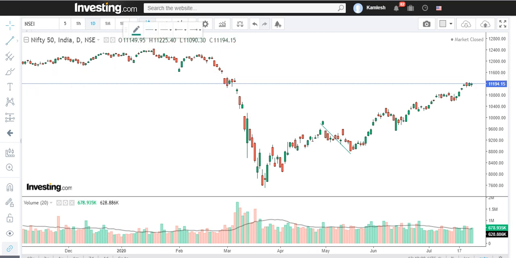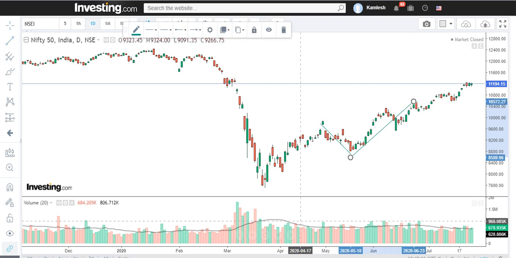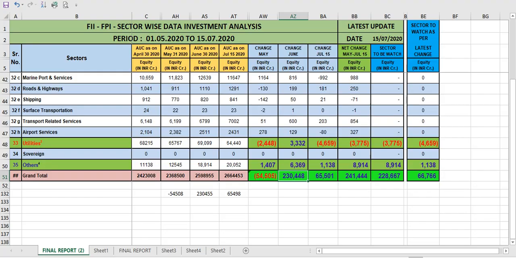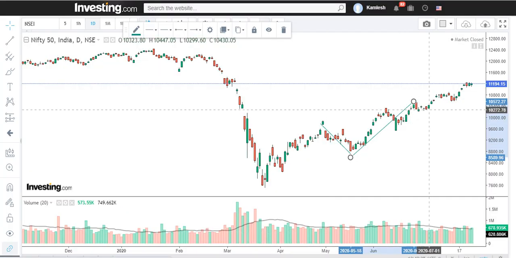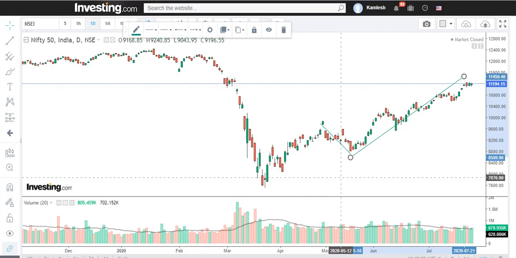The market goes from here to here in the June month. Okay, what happened? Up. What about July, 15 days? They invested again 65,000 crore. And is the market going up? Yes, the market is going up. That means their investment is the most important. Wherever they put money, the market has to take action accordingly.